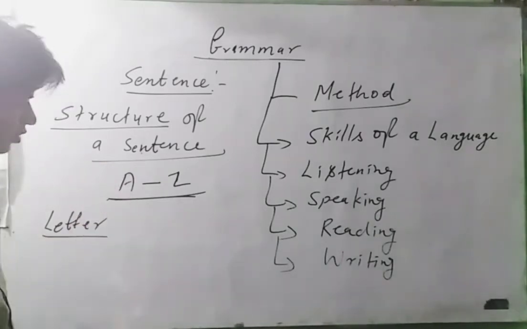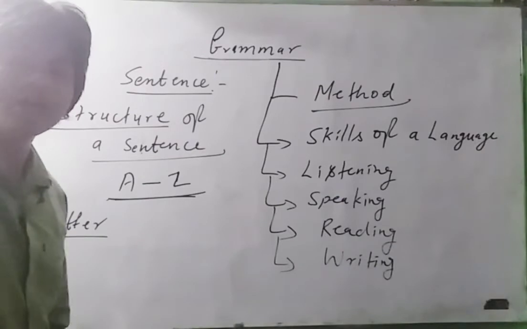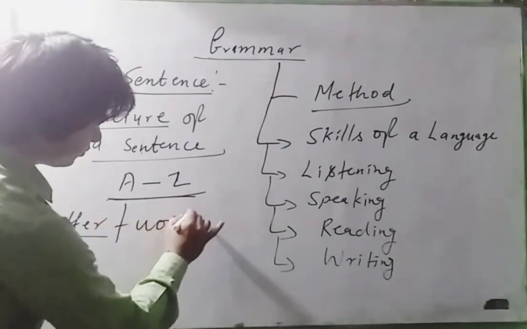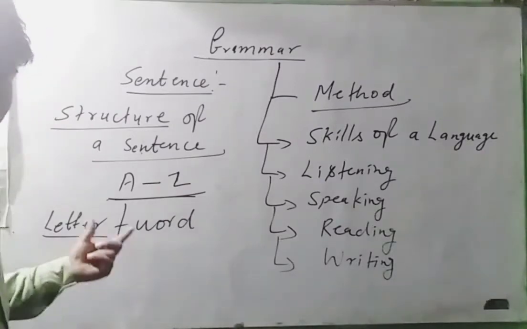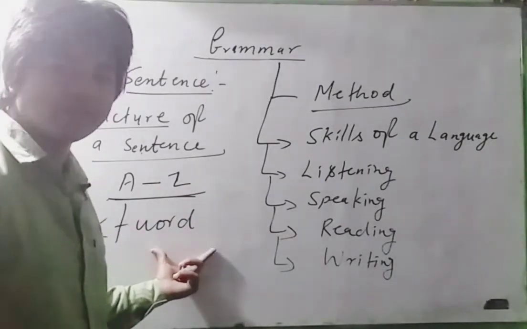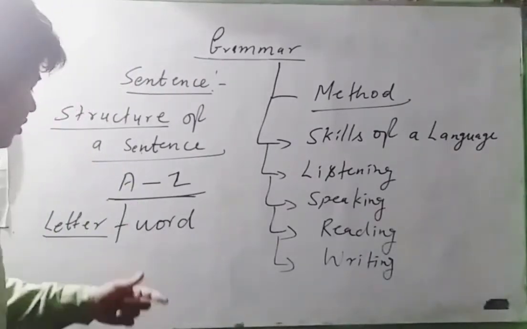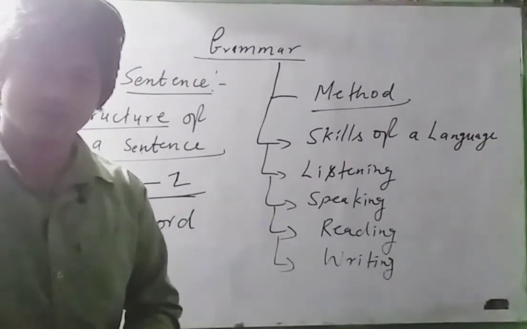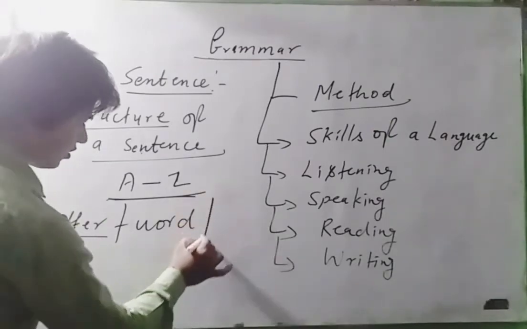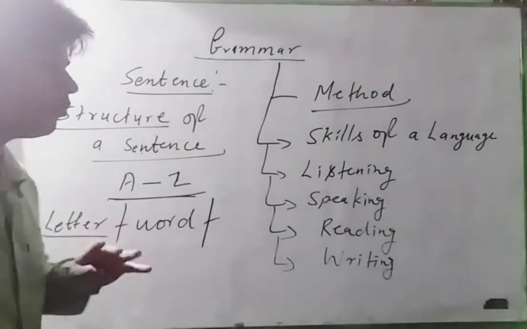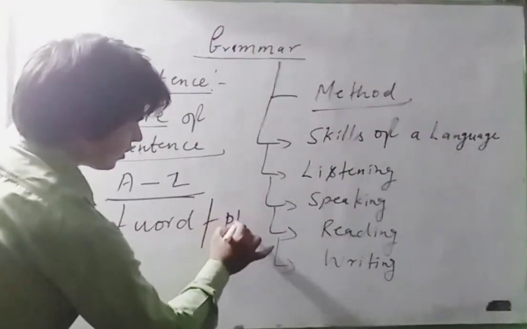When we include two letters or more than one letter, this is called a word. Okay, letter, and then we include one more letter to one letter, this will be a word. Next, after doing this we are going to form one more thing, that is a phrase.